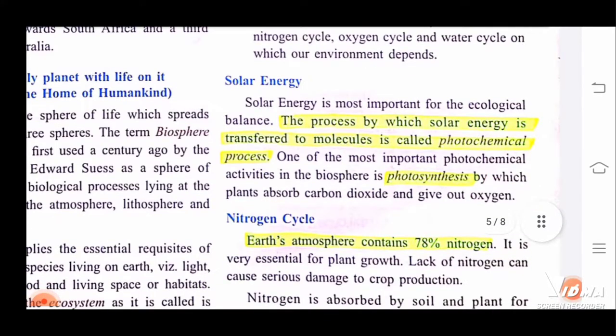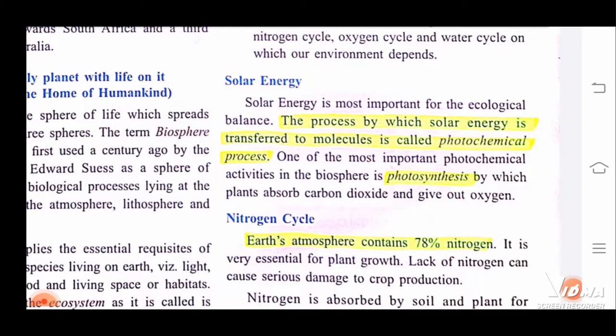So now we are going to discuss what solar energy is. We have discussed this a lot of times. It is a favorite question of many students, and it keeps coming in the exam. Solar energy is the most important for the ecological balance. Okay, solar energy is very important. We know what solar energy is. Solar energy is the energy which is obtained from the sun. So whatever energy is coming from the sun, that is solar energy.